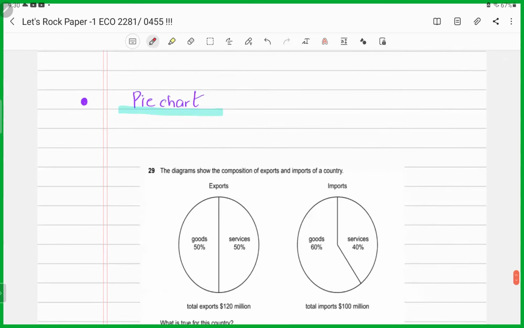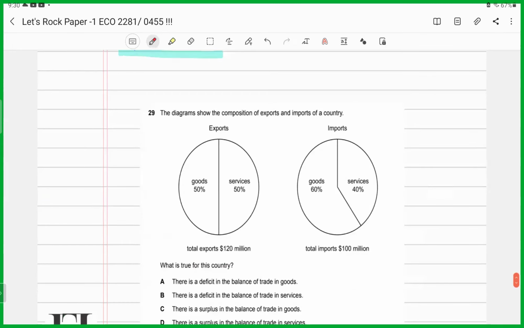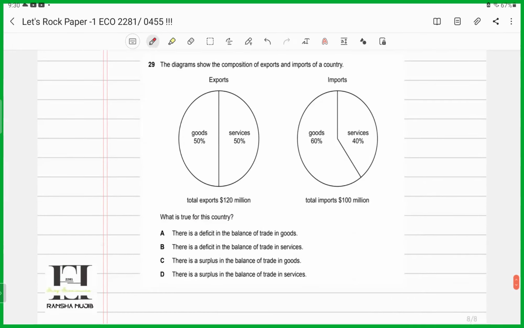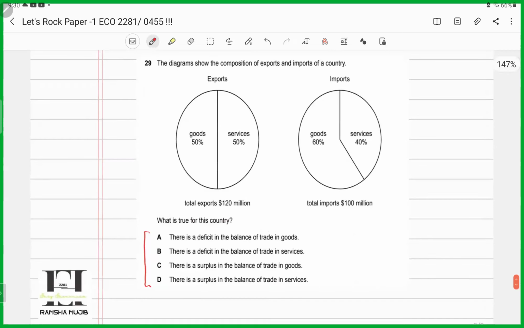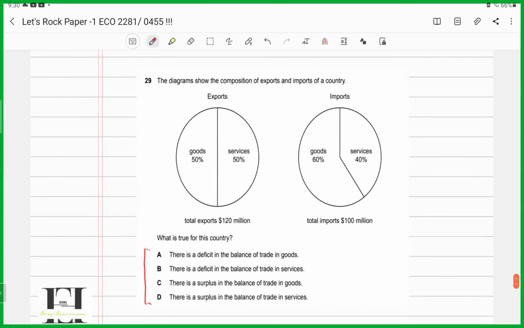Pie chart, again, can also be a type of question that could be tested tomorrow. When it comes to a pie chart, study the pie chart and then read the options. What is the scenario in this case? The first part of the pie chart displays exports. The second part displays imports. They're saying the total exports was 120 million. Exports of goods was 50%, that means $50 million accounted for exports. Services, again, $50 million. If it was imports, 60% was attributed to imports. Total imports was 100 million.